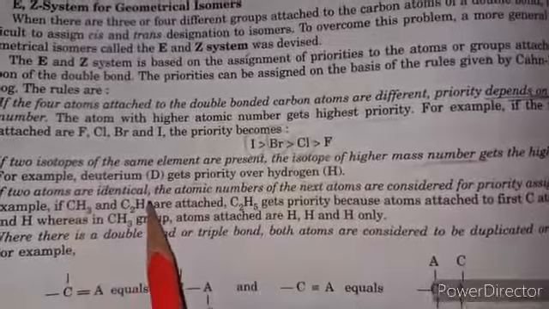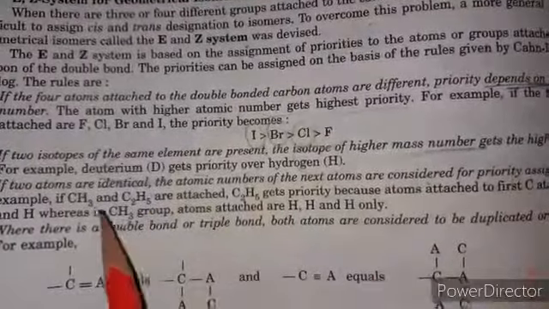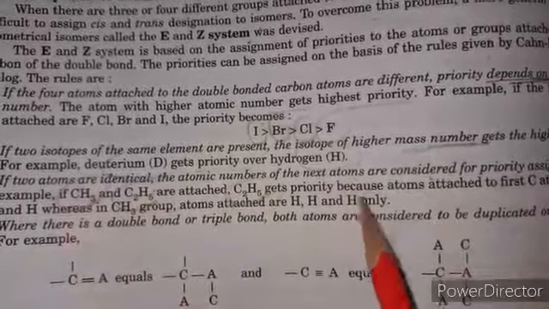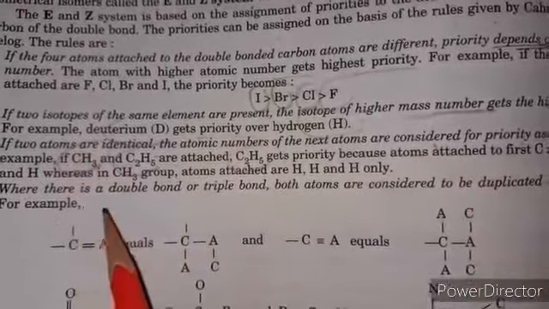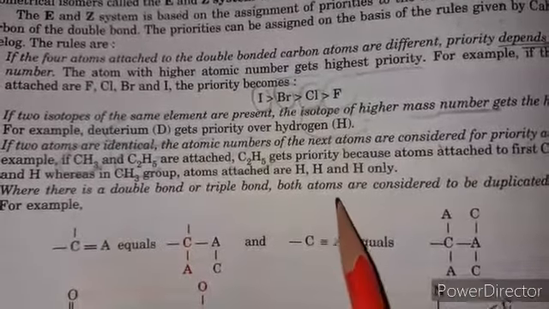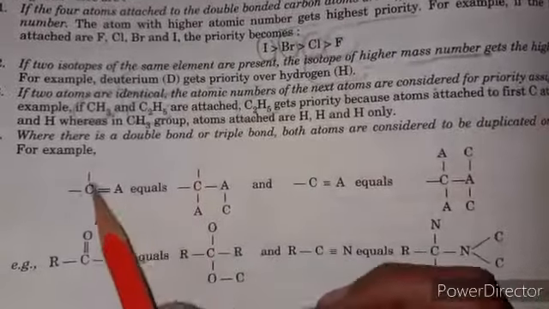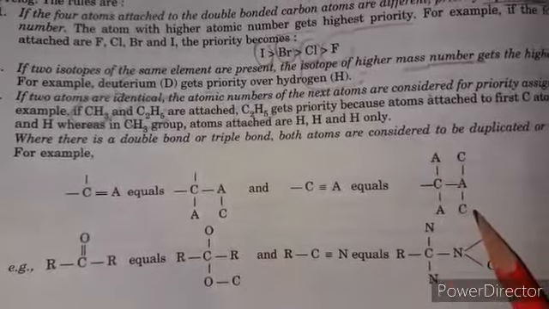If two atoms are identical, the atomic number of the next atom is considered for priority. For example, methyl or ethyl. So the ethyl group gets priority as compared to the methyl group. Where there is a double bond or triple bond, both atoms are considered to be duplicated or triplicated. For this, it forms a duplicate, this forms a triplicate. Clear?